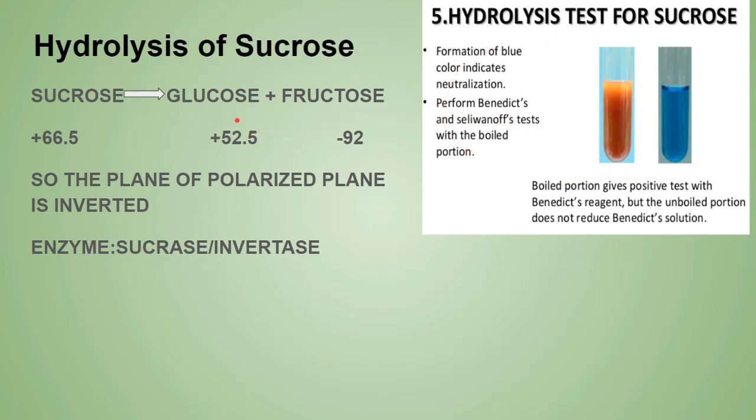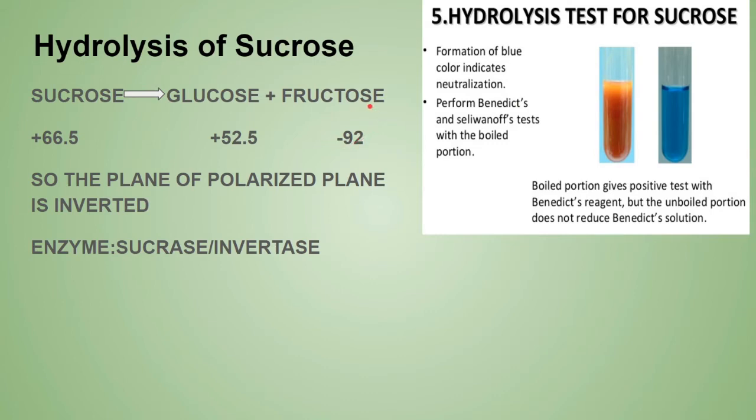Now, when sucrose is hydrolyzed, sucrose has an optical rotation of plus 66.5. It forms glucose, which has plus 52.5 optical rotation, and fructose, which has minus 92 optical rotation.